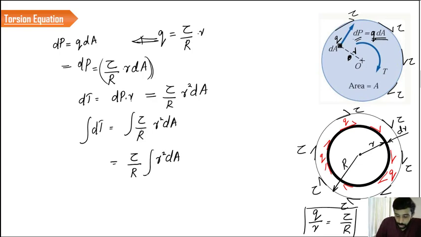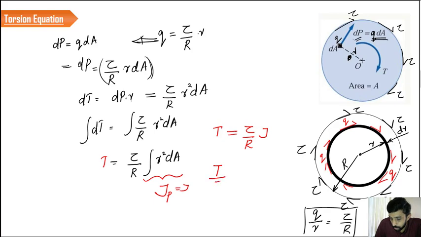Integral r square dA is nothing but the polar moment of inertia, Jp, or simply J. When we rewrite this equation, T is equal to tau by R into J. And if we rearrange this, T by J is equal to tau by R.